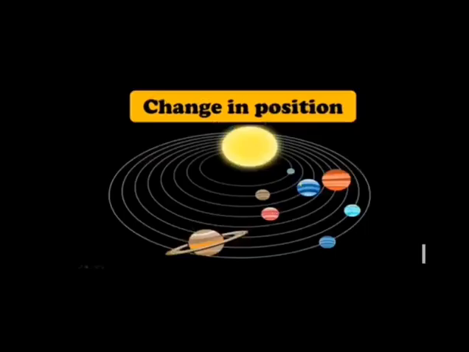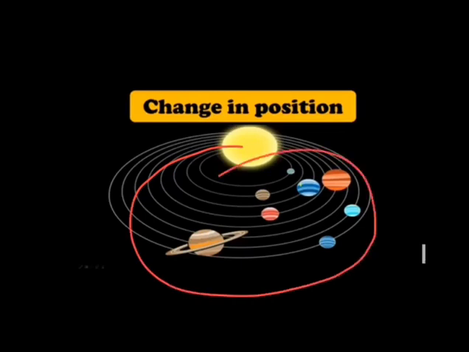All the planets of our solar system are continuously revolving around the sun. We know that very well, right? So what kind of change is this? This is the change in position. They are continuously changing their position.